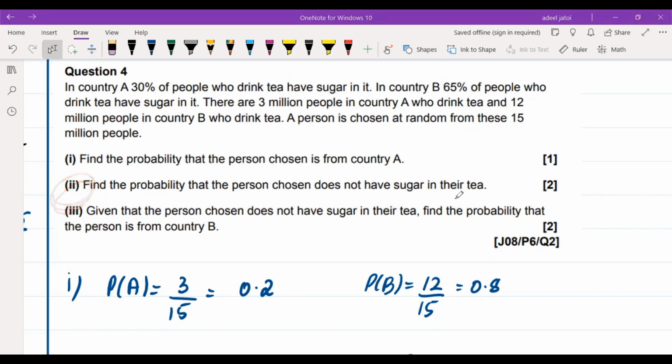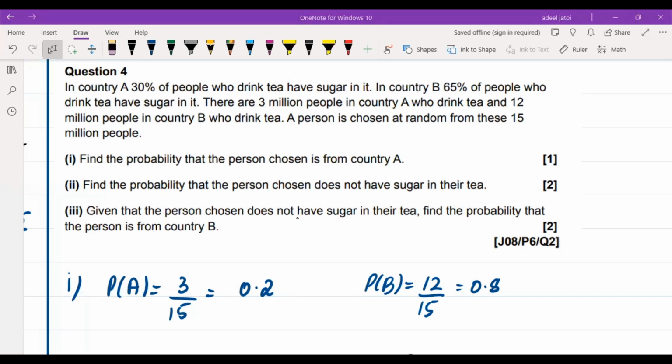Now, what else do we need? Find the probability that the person is from country B. So country B does not have sugar upon does not have sugar total.